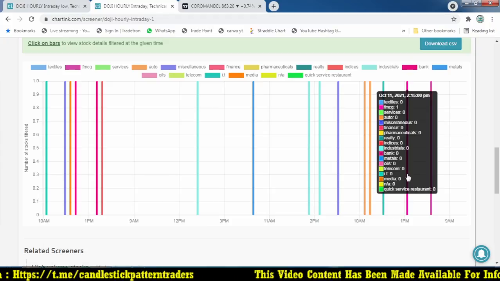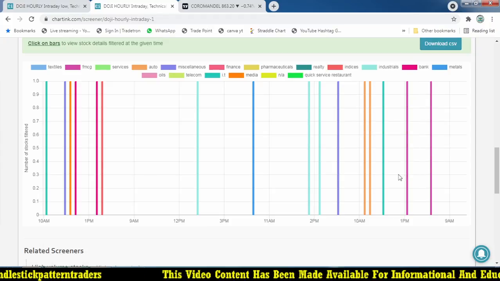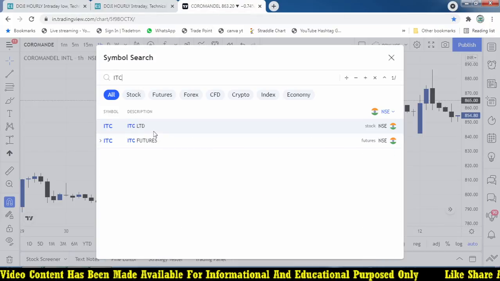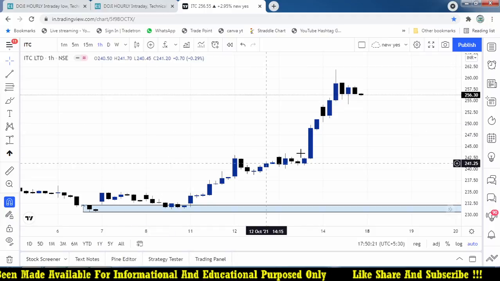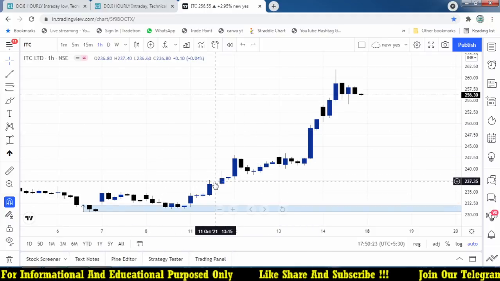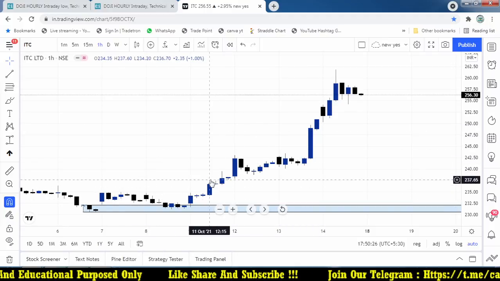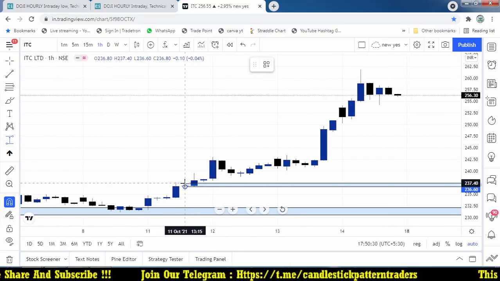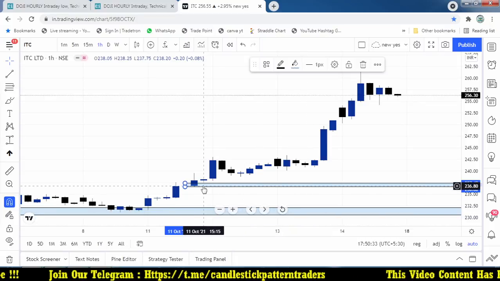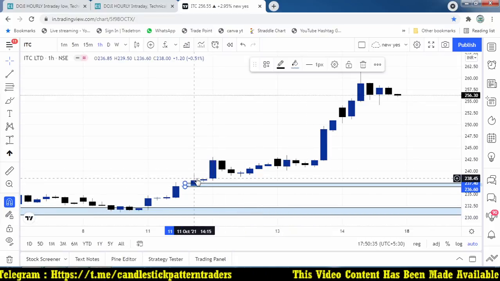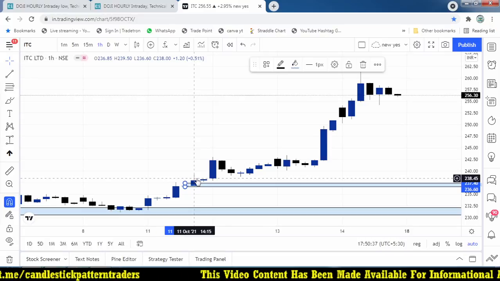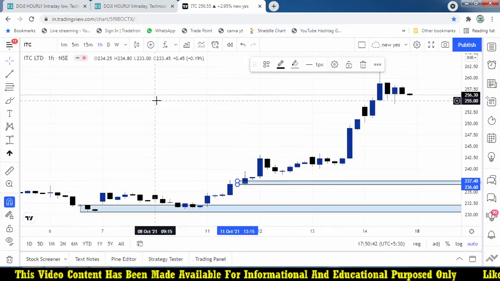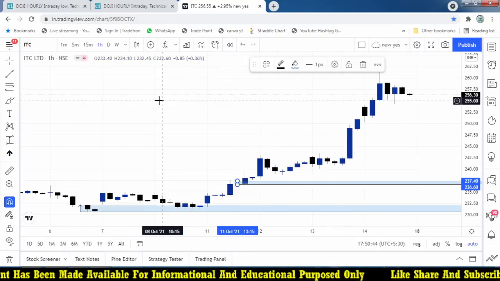So recently we got a 2:15. Let's see what the stock is, 11th ITC 2:15. This one you should get. So here there is a Doji with a small risk of 40, and next, within the same candle, it moves to 239.5. The risk for the trade is 1 rupee, and the reward generated is also 1 rupee. This is for intraday trade, for those who are focusing on it.